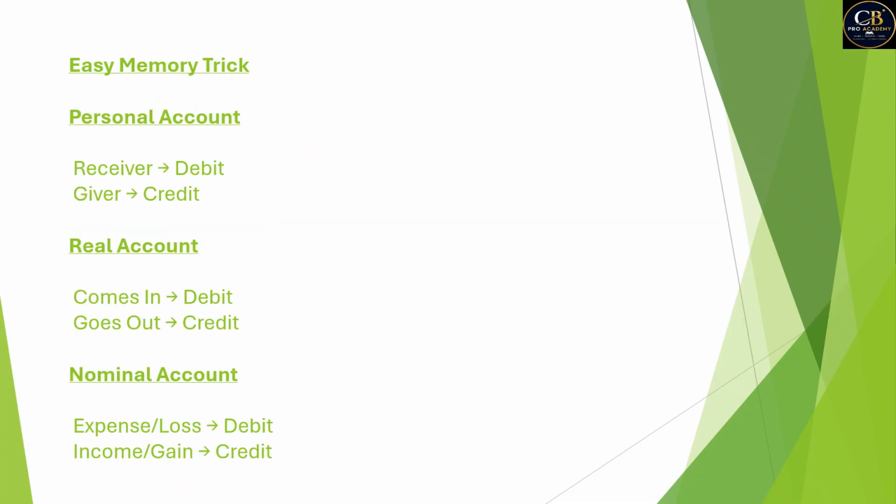So let's discuss some easy memory tricks to learn these three accounts. Whenever you talk about personal account, receiver is always a debit, giver is always a credit. Real account, whatever comes in is debit, whatever goes out is credit. Nominal account, expense and loss should be debit, income and gain should be credit.